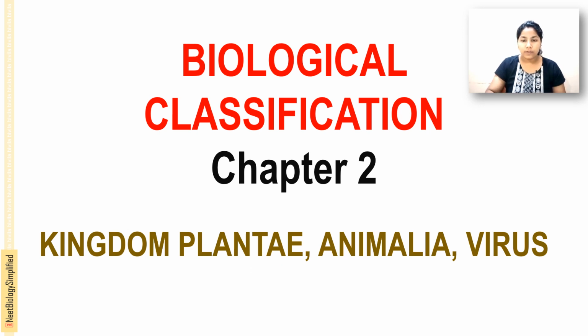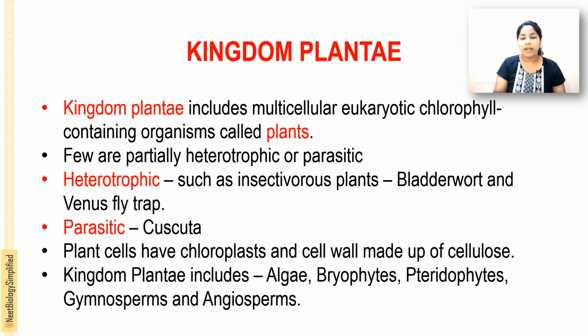The first is the kingdom Plantae. The kingdom Plantae includes the multicellular, eukaryotic, chlorophyll containing organisms, which are known as plants. A few are partially heterotrophic or parasitic. As we know, plants are autotrophic, but some are partially heterotrophic because they do not contain chlorophyll, like carnivorous plants, and some are parasitic.